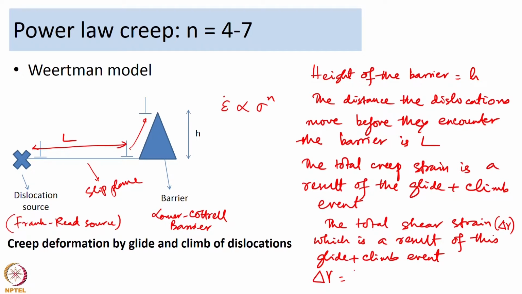So, delta gamma is the strain during glide plus the strain during climb. These are the two terms that will come about.